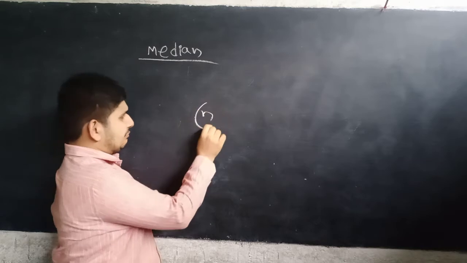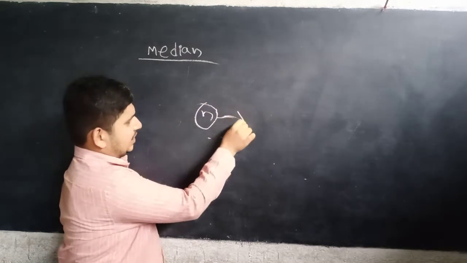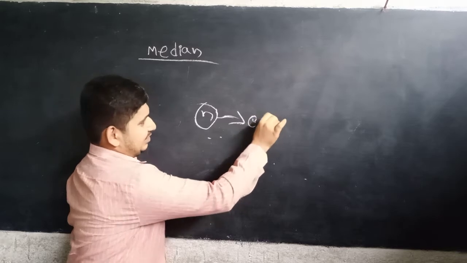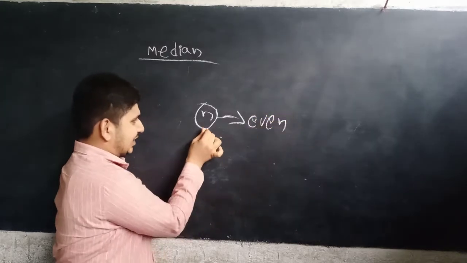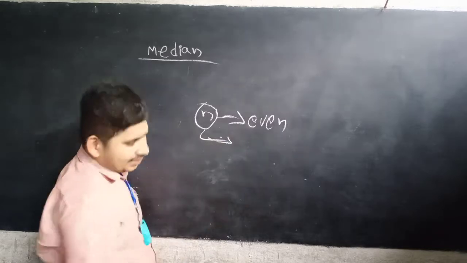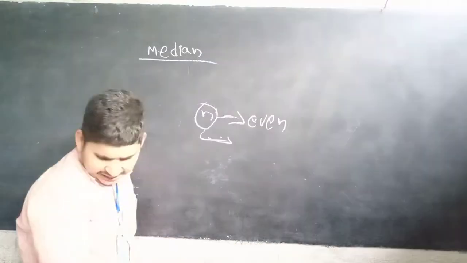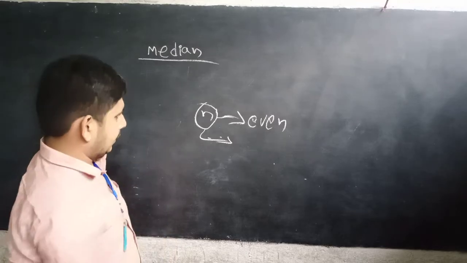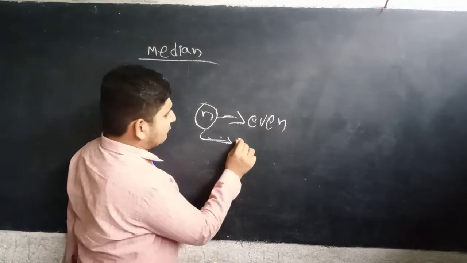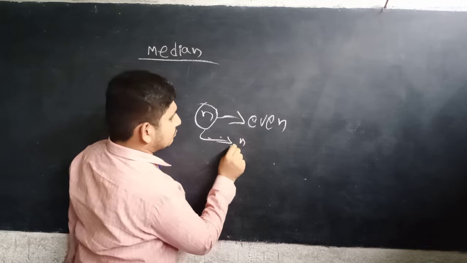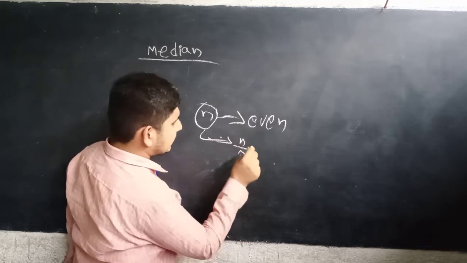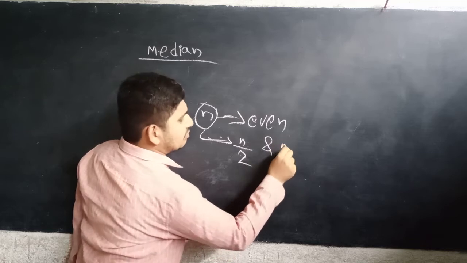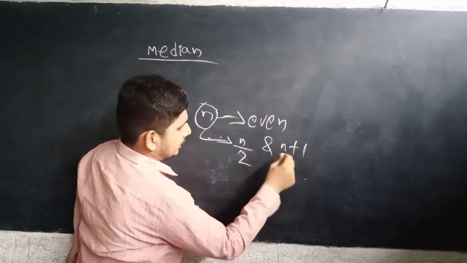If n is given, then the median will be the average of the n by 2 observation and the n plus 1 by 2 observation.